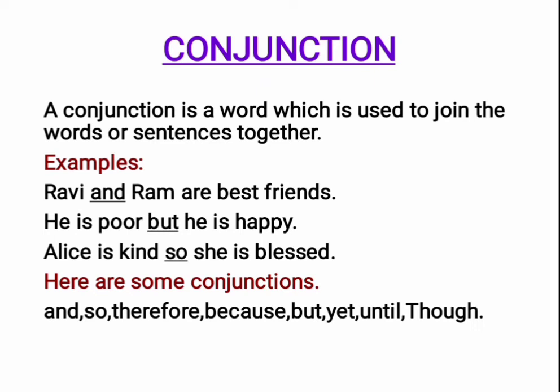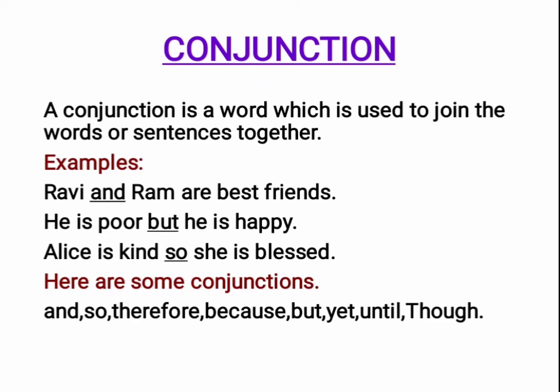In the first one, the conjunction and connects two words, Ravi and Ram. In the second one, it connects two sentences: he is poor, he is happy. In the third one, also it connects two sentences: Alice is kind, she is blessed. The first one, and is a conjunction.